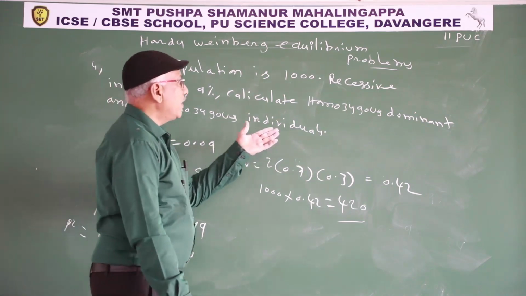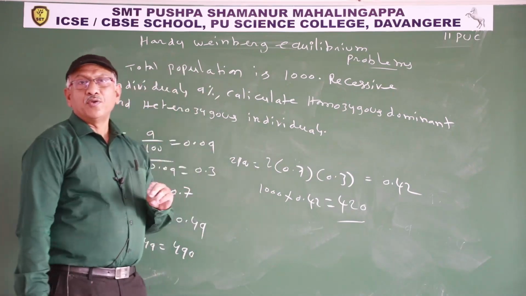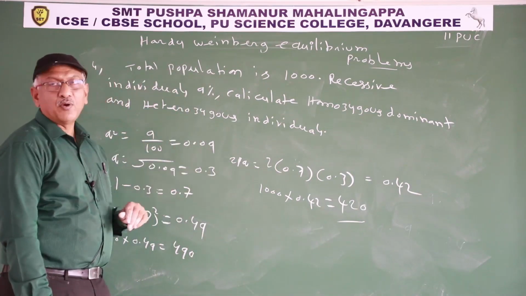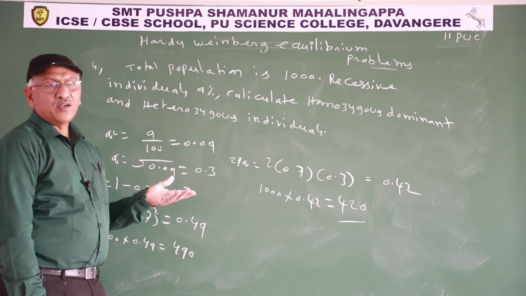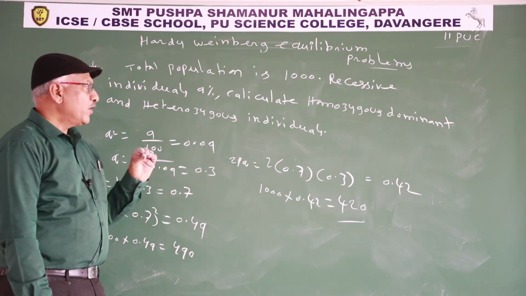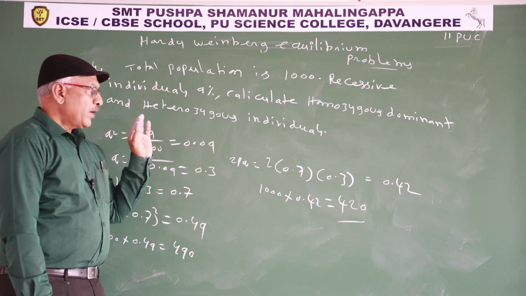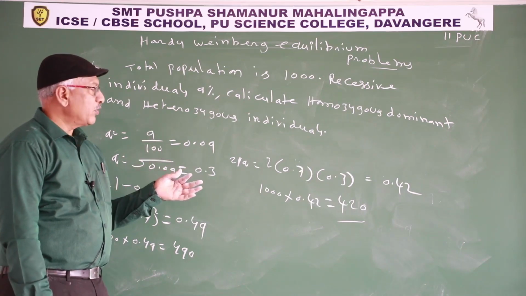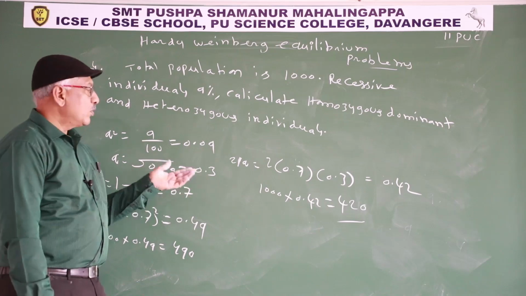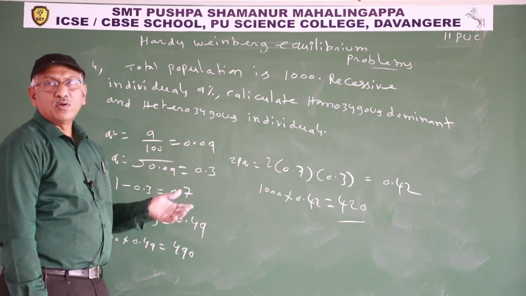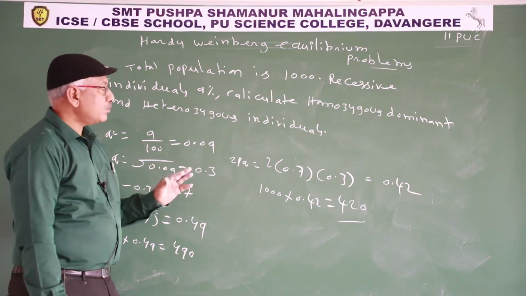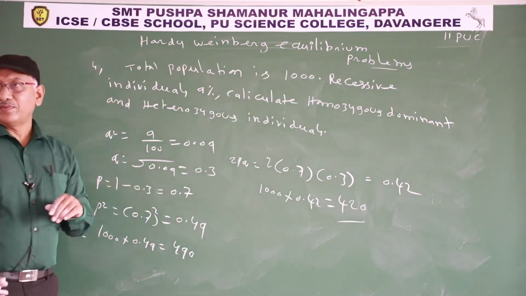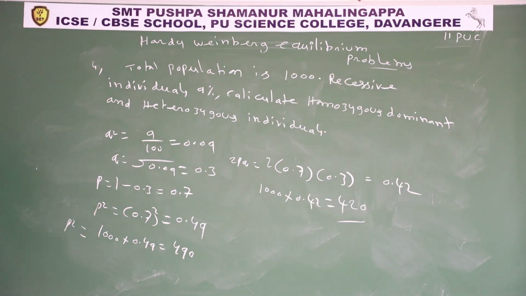Similarly, to calculate heterozygous individuals, you already know p and q. 2 into 0.7 into 0.3, that is 0.42. 0.42 is the heterozygous individuals in 1. How many heterozygous individuals in 1000? 1000 into 0.42, 420. So next model.